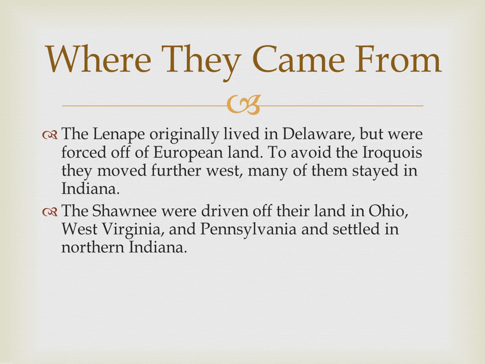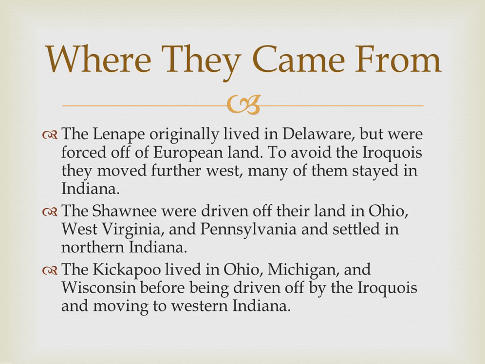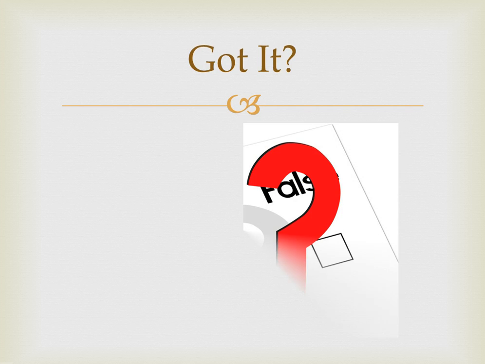So here we've seen from the past two slides, two groups of Native Americans that were looking for Indiana for two different reasons. The first, the Miami and the Potawatomi, they were looking for good farmland. Here the Lenape and the Shawnee, they were actually forced off their land by Europeans and the Iroquois. Same thing with the Kickapoo. The Kickapoo were living in Ohio, Michigan, and Wisconsin before the Iroquois drove them away, forcing them to move to western Indiana. This is the end of Mission 1.